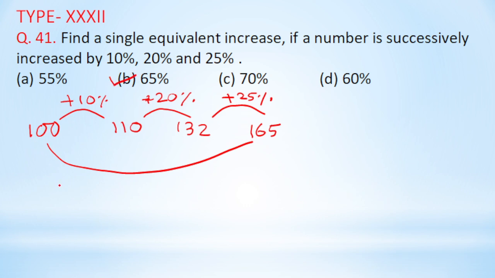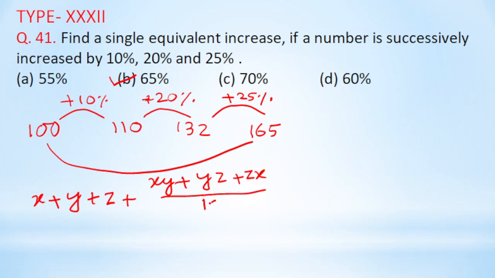Now one formula is there, and what is that formula? It is x plus y plus z plus xy plus yz plus zx by 100 plus xyz by 100 square.